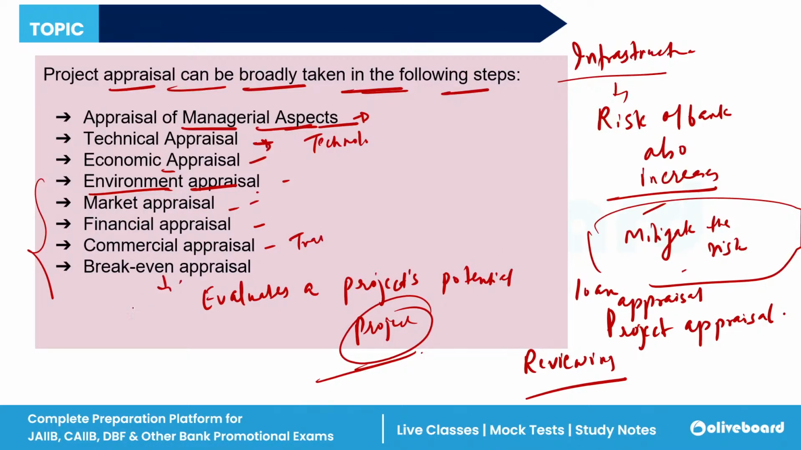And break even analysis is what? When a situation comes for a business when there is no profit, no loss, such a situation is the break-even situation.